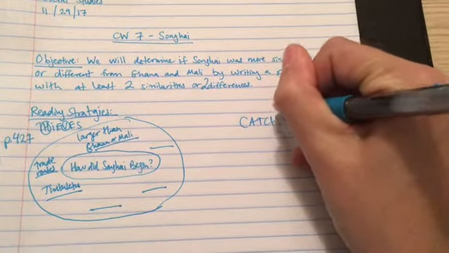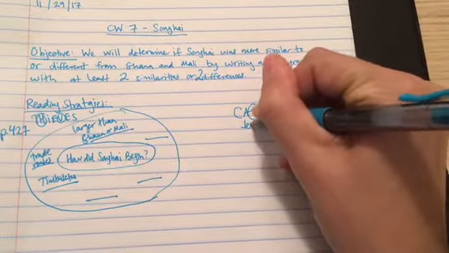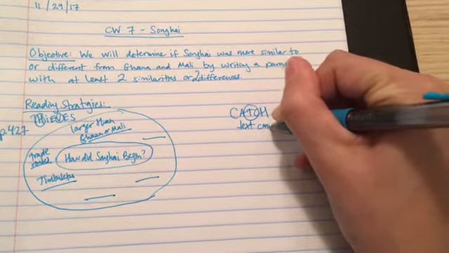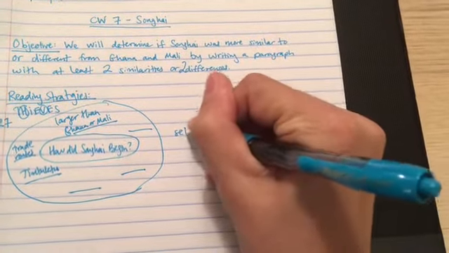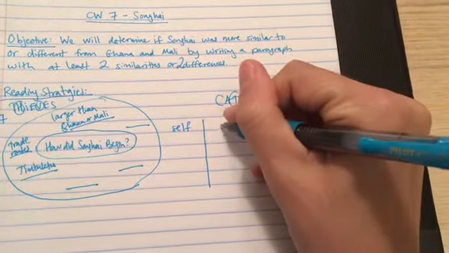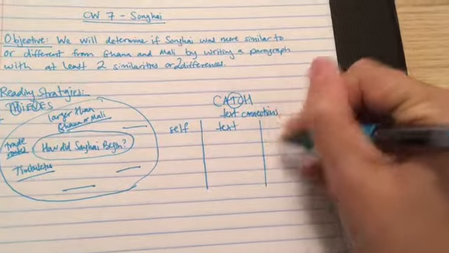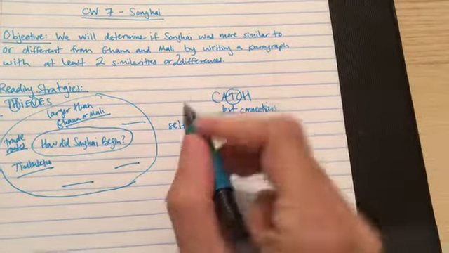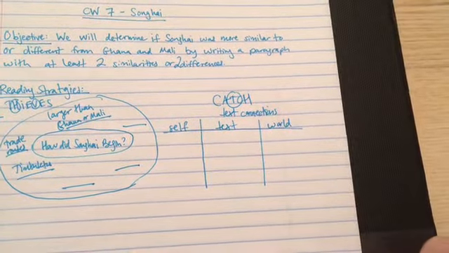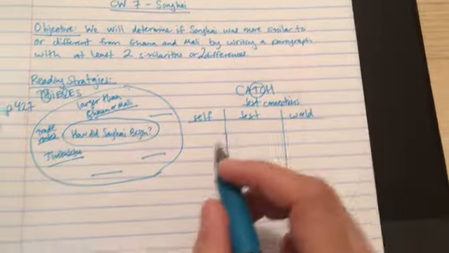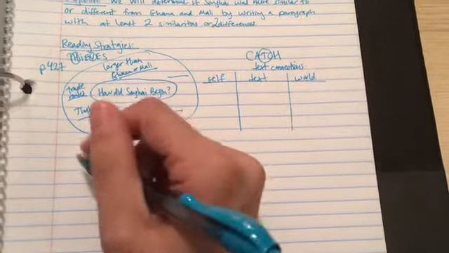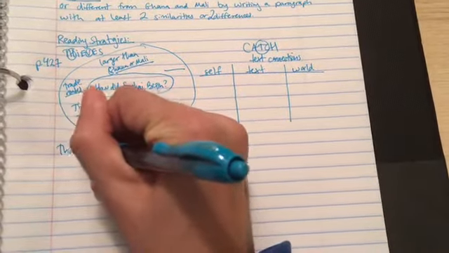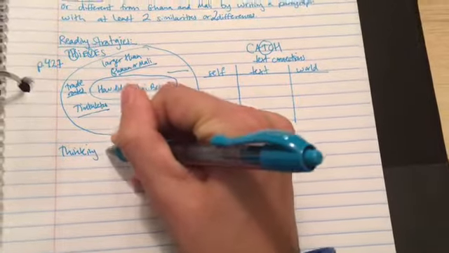We're focusing on those text connections. And we want to think about how it connects to us, how it connects to other texts, and how it connects to the world. Okay? So as we read, we're also going to be thinking about this objective about similarities and differences. And when we do similarities and differences, there is a thinking map we usually use to compare and contrast.